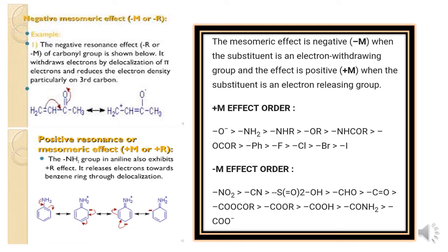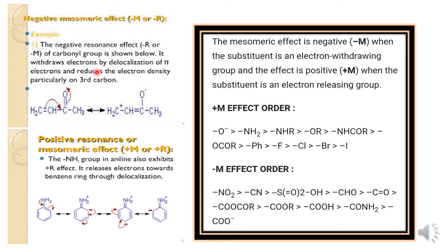Negative mesomeric effect is indicated by minus M or minus R, whereas positive resonance or positive mesomeric effect is indicated by plus M or plus R. The negative mesomeric effect, minus M, takes place due to the presence of electron withdrawing groups, whereas the positive mesomeric effect, plus M, takes place due to the presence of an electron releasing group as a substituent.